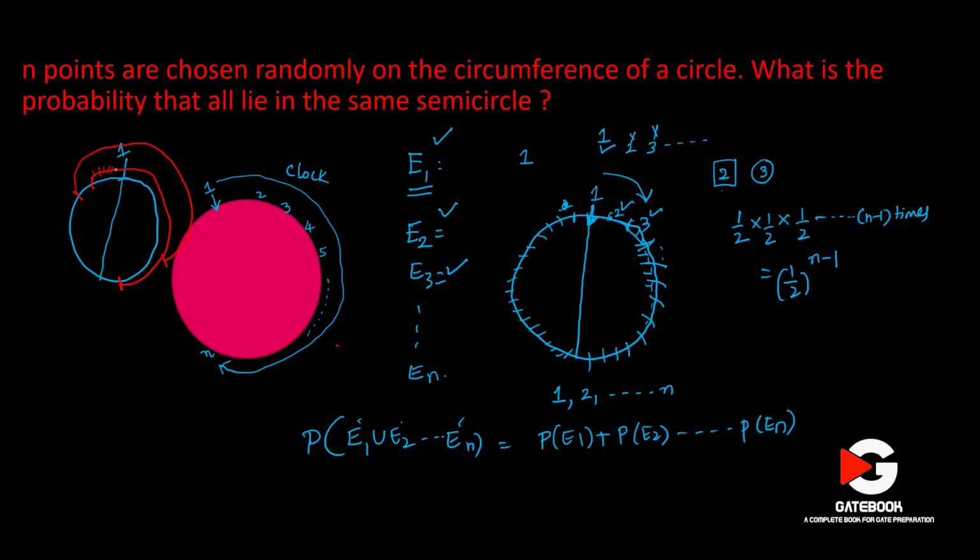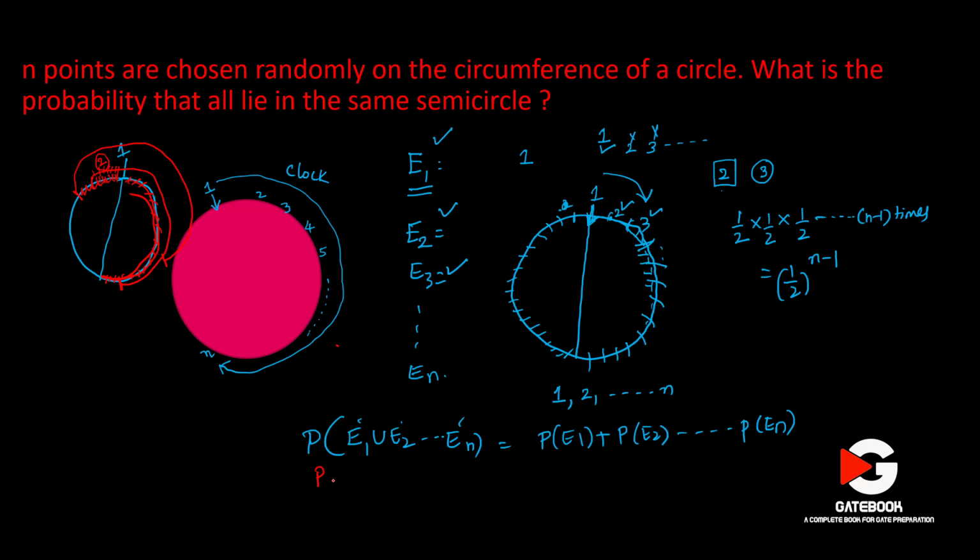That means you are saying that points can be in this area, correct? But that is not possible. If there is any point here, then it is not called that 1 is leading, right? If 1 is leading, definitely this area cannot be used. So only this area is a potential area. That means all the points should lie on this semicircle only. That's why we are doing it right.